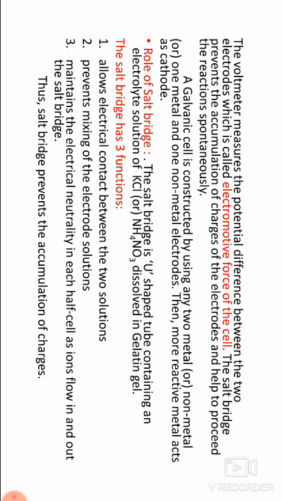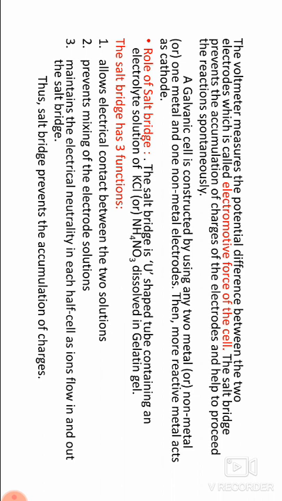The electrons released by zinc atoms flow to the copper rod through the external circuit. These electrons reduce some of the Cu2+ ions from the solution. When this happens for some time, the copper sulfate solution gets negative charge due to the reduction of Cu2+ ions.